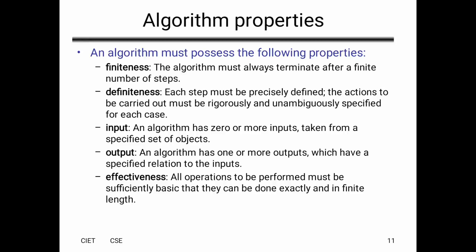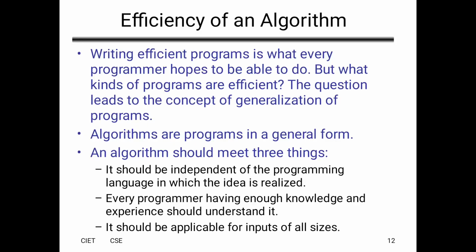And next one is input and output. Every algorithm must take zero or more quantities of inputs and produce one output. It will take zero or more inputs and produce one single output. These are the properties of algorithm.